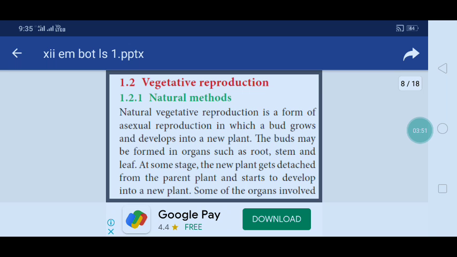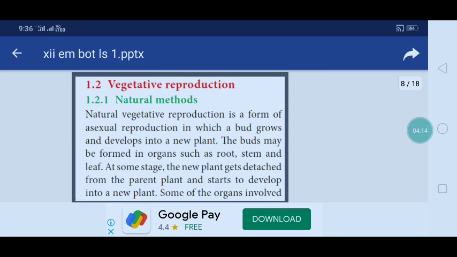Natural vegetative reproduction is a form of asexual reproduction in which a bud grows and develops into a new plant. The buds may be formed in organs such as root, stem and leaf. At some stage, the new plant gets detached from the parent plant and starts to develop as a new plant.